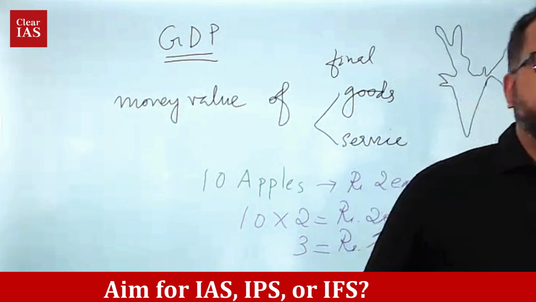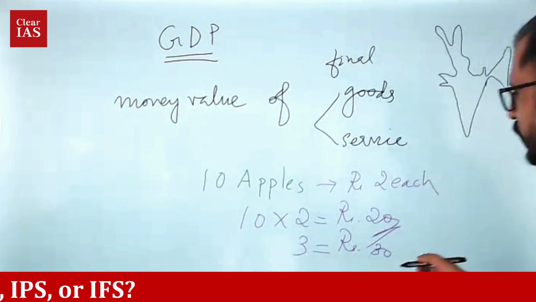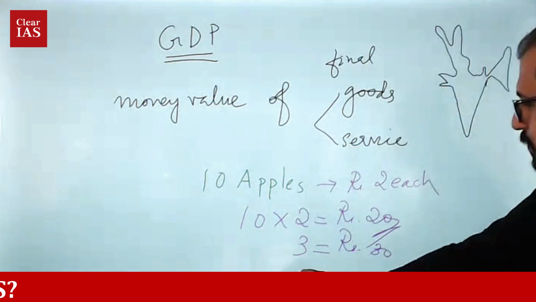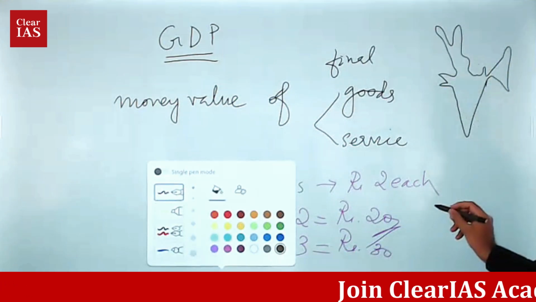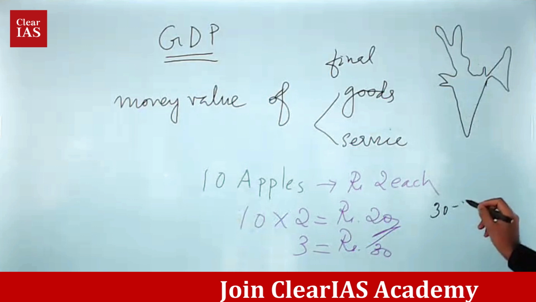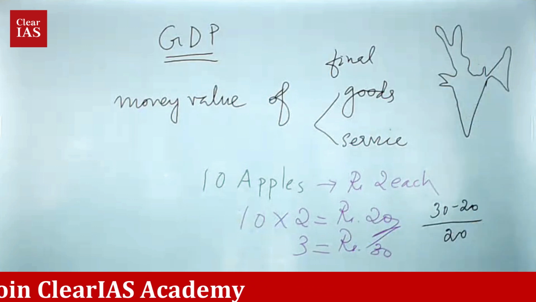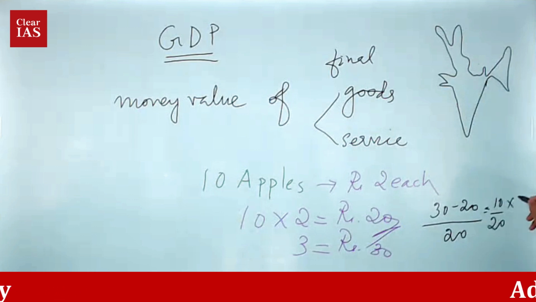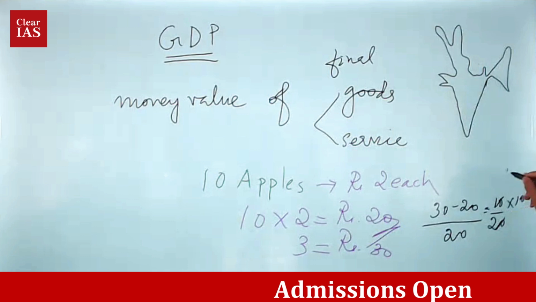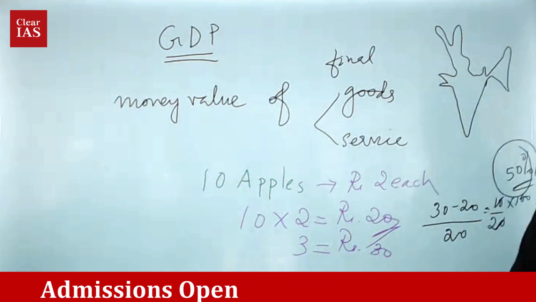When you learn CSAT, you have to understand this, right? How will you calculate the rate of growth? The rate of growth can be calculated by calculating the difference, right? 30 minus 20 divided by the base. Base is 20, right? So 10 by 20 into 100. So this is 1 by 2. So it's 50%. This is a very high rate of growth.